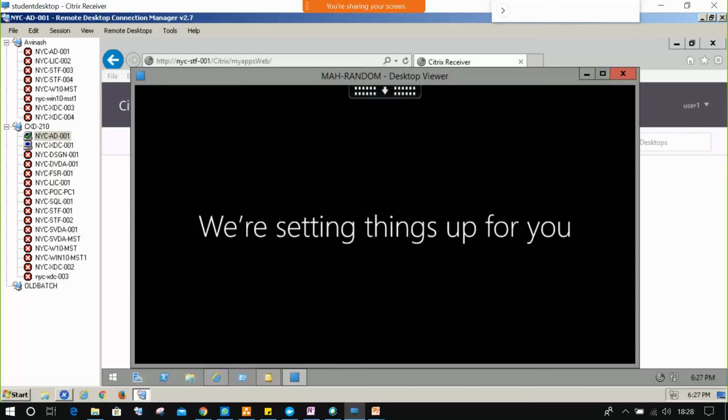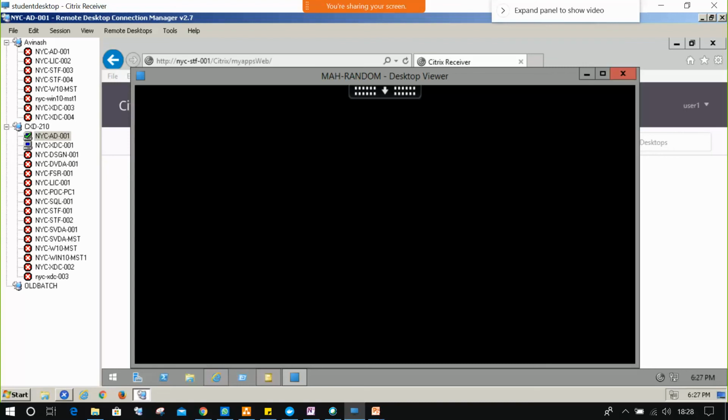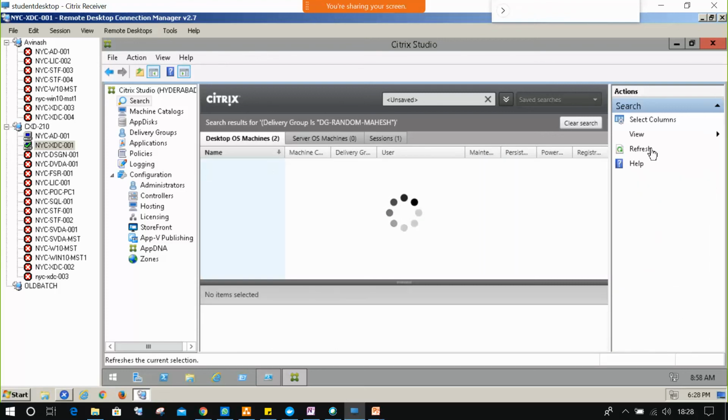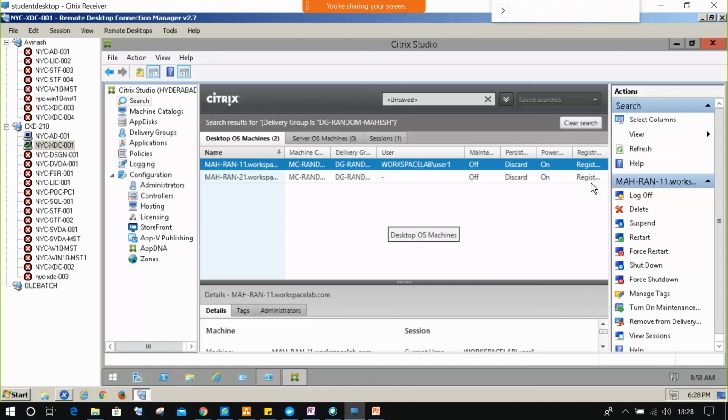Any doubts? So user is connected. Which machine now? Is it the first machine or second machine? See. Avinash, are you there? Yes, yes, sir. So user is connected to MAH RAN 11. User 1. Okay? Is connected. So now the second machine also registered and second machine is free now.